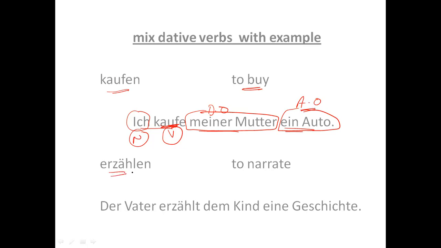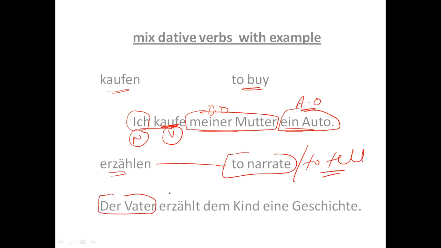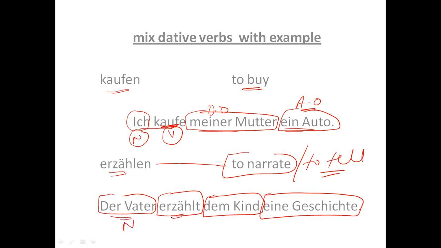Similarly here, erzählen. Erzählen means to narrate, to tell. So der Vater, the father, erzählt, explains, tells, narrates, dem Kind, the child, eine Geschichte, a story, a fairy tale. So the father is nominative, erzählt is verb, dem Kind is dative, and eine Geschichte is accusative, right?